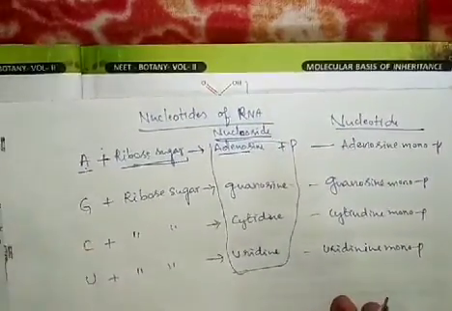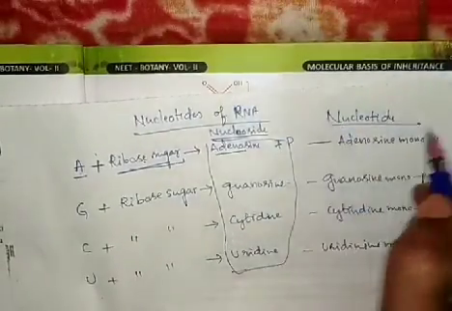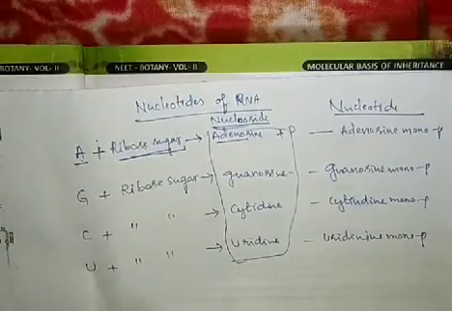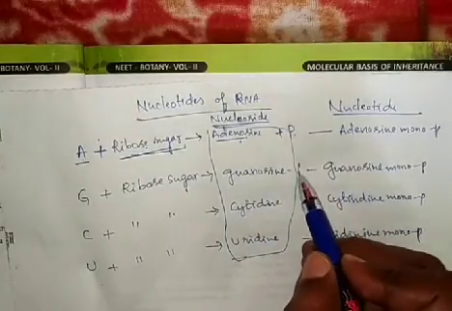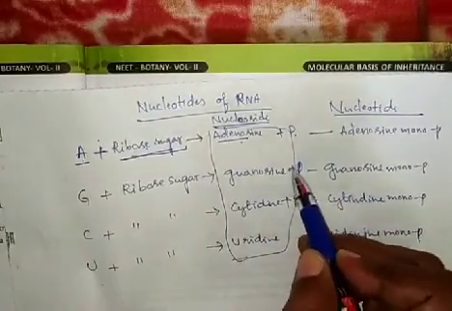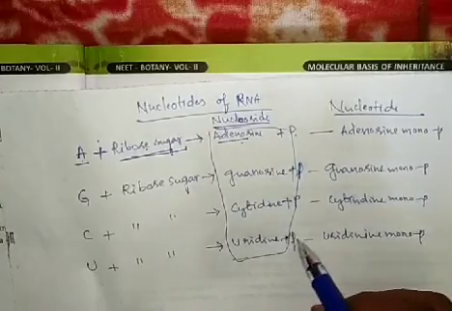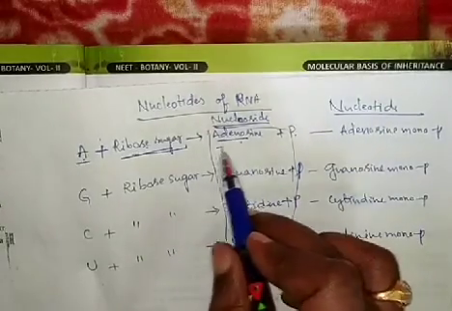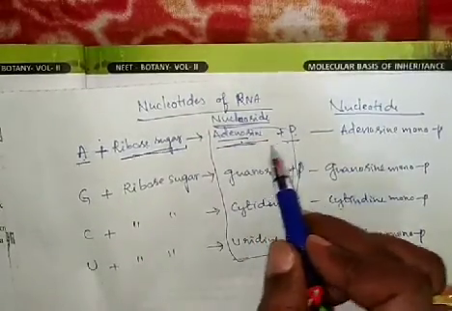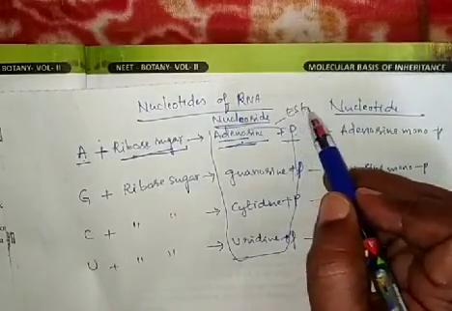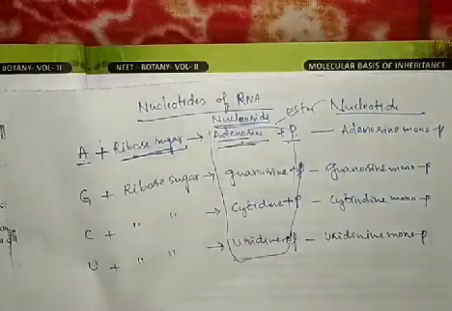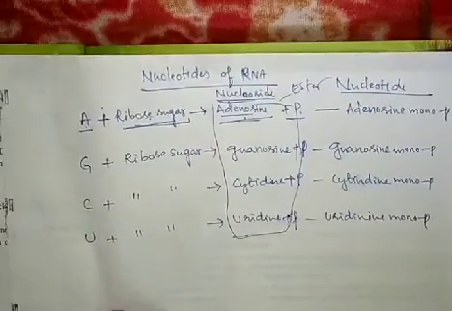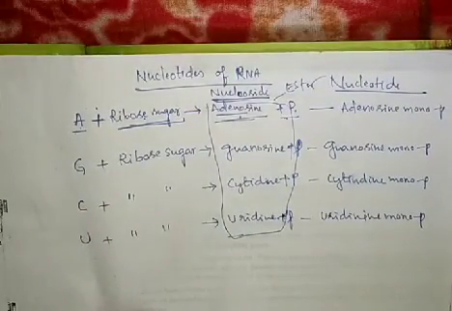So these are the nucleotides of the RNA. Here also, what is the bond between the nucleoside and phosphate? The bond between the nucleoside and phosphate is an ester bond. So these are the RNA nucleotides.